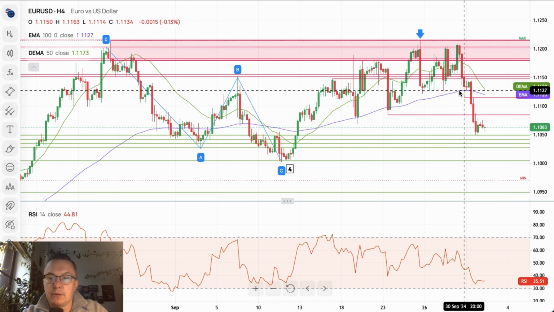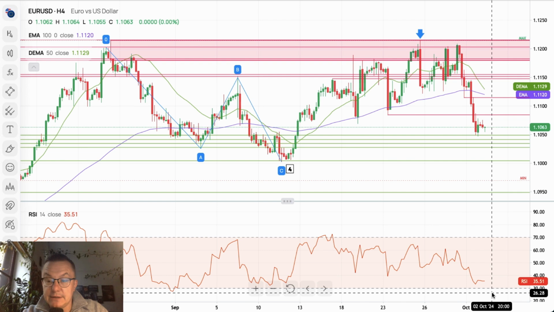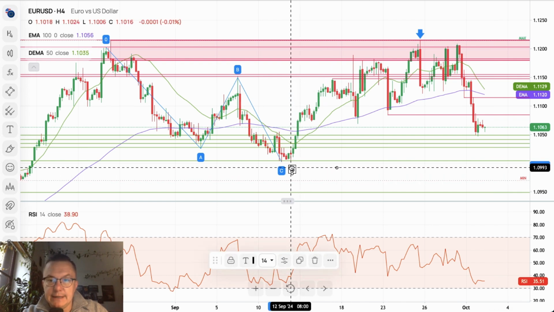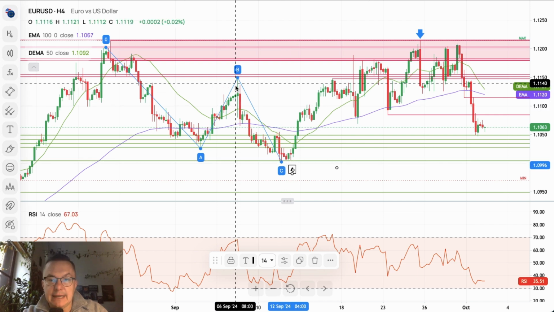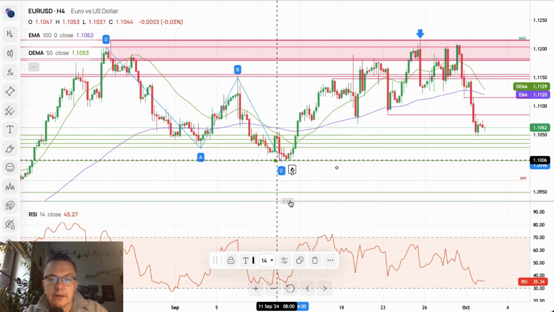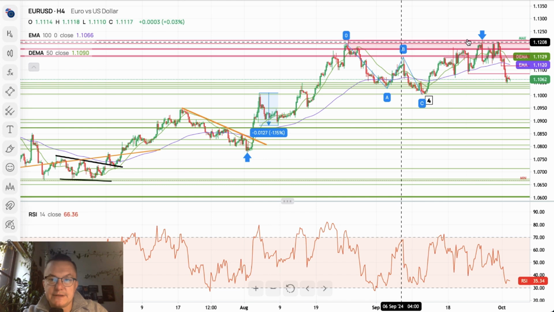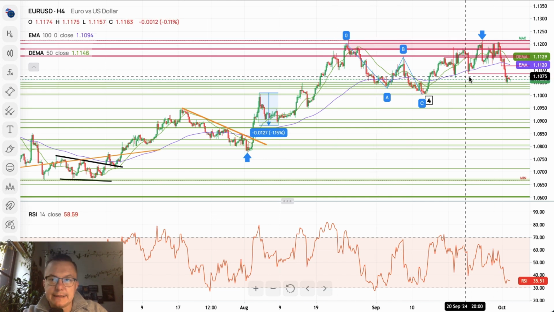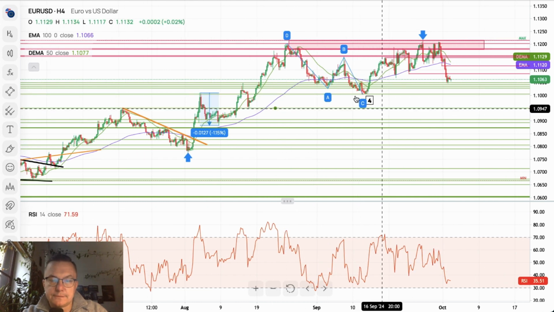The market is trading below the 150 periods moving average, and the momentum is very negative and very weak, only 35 points. The next target for the bears is located at the level of 1.1003. It looks like the ABC correction to the downside has not been completed, but this situation here is something completely different than we previously thought. It looks like the overall corrective cycle has not been completed just yet.